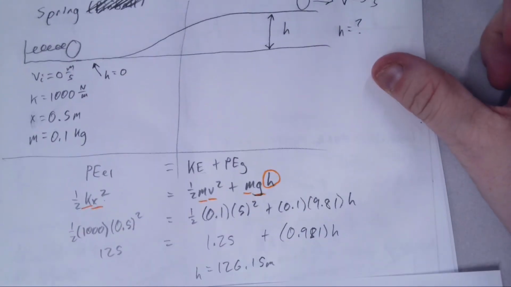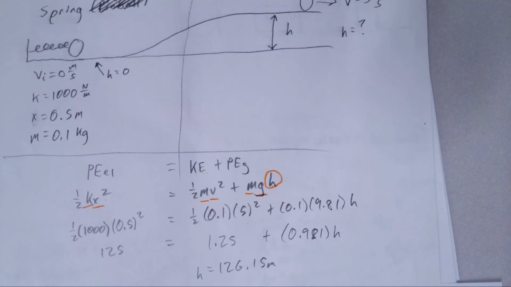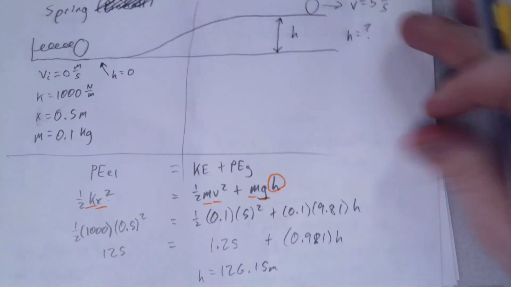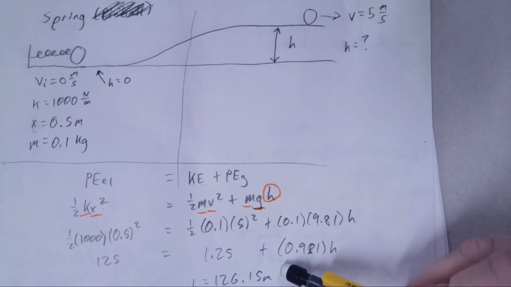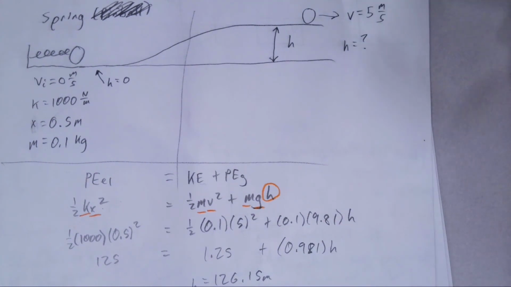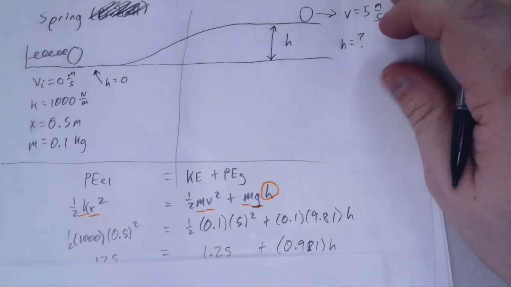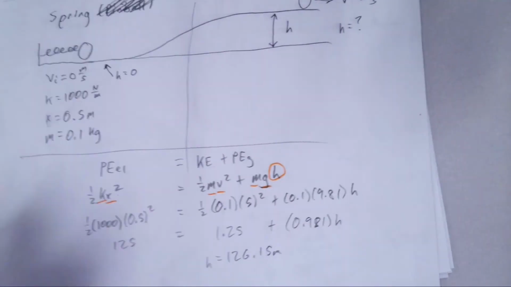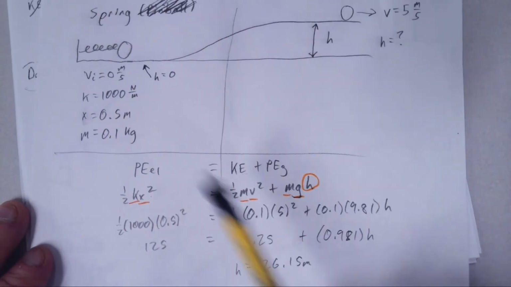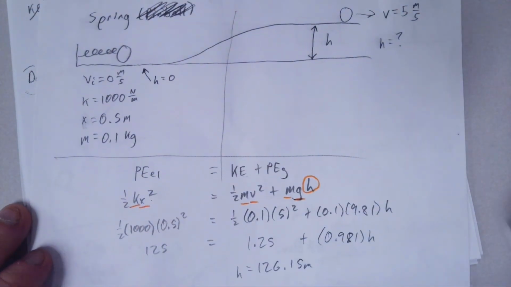So when we solve for H here, we get about 126.15 meters. If the height were more, then we would have to drop the velocity. If the height was less, we would have to increase the velocity. So that is a quick example we went through in class of how you would do this, where we're only concerned with what's going on at the very beginning and what's going on at the very end.